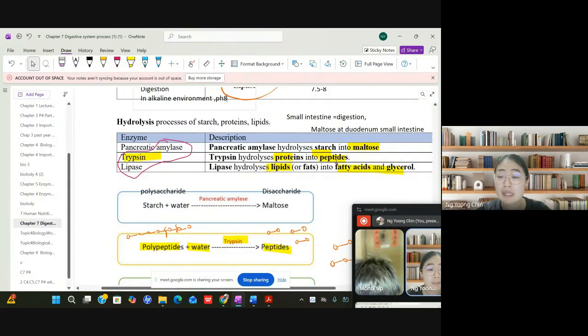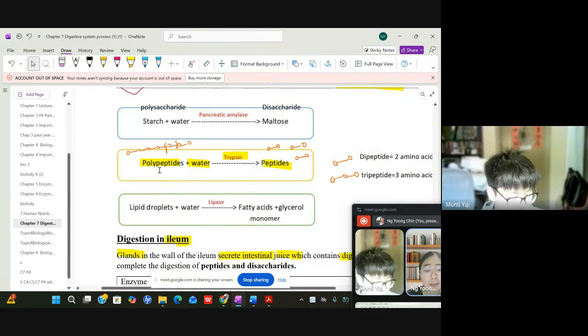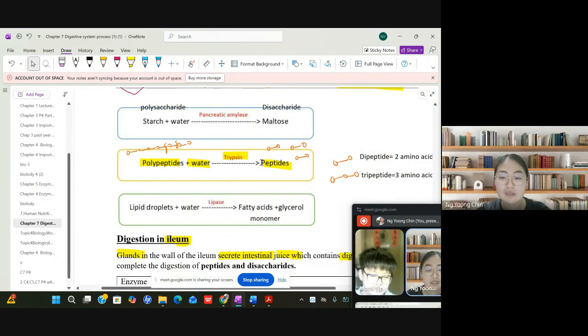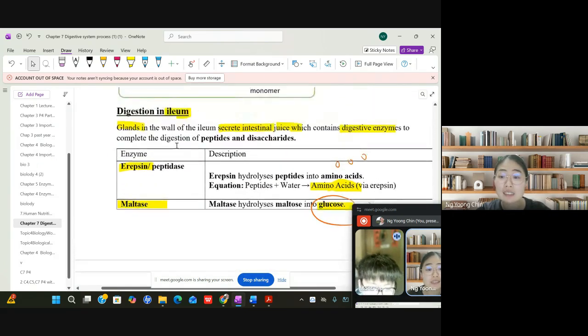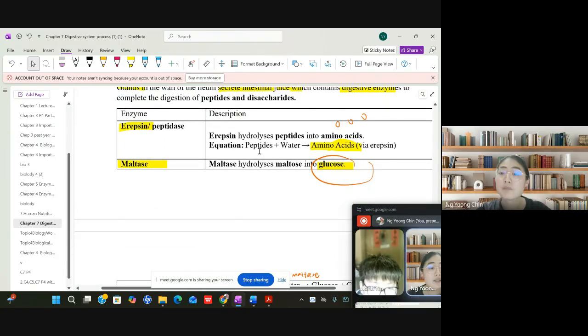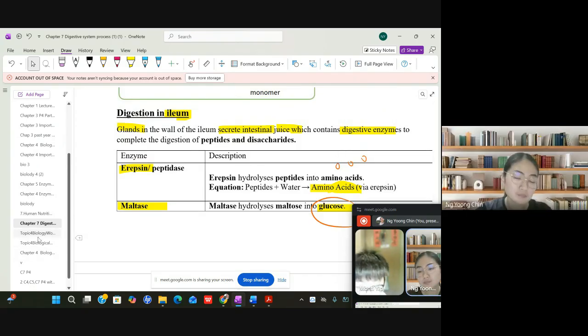When the polypeptide plus water becomes peptide or dipeptide, and when they enter the ileum, you have erepsin. Now from the peptide they become amino acids. This happens in the ileum.